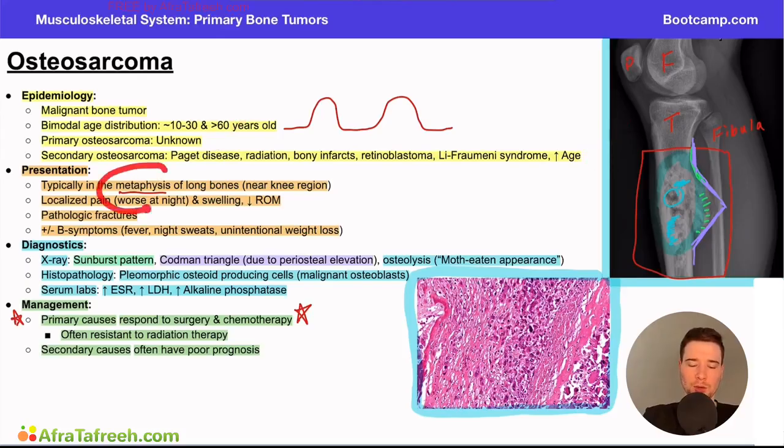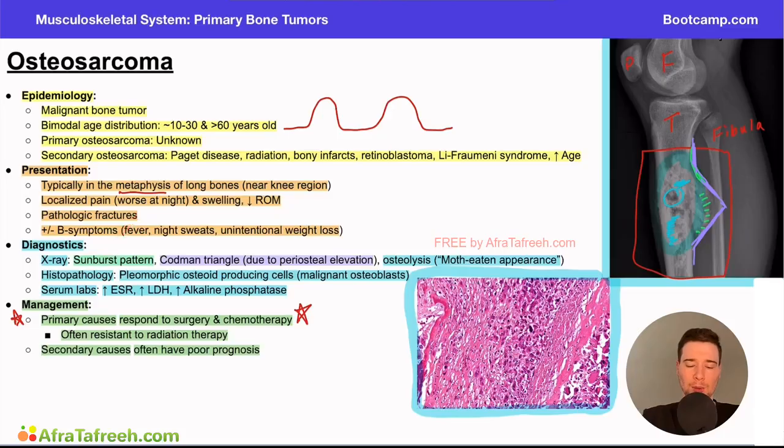Presentation here typically going to occur in the metaphysis of the long bone, often near the knee region. Patients are often going to present with pain, swelling, and decreased range of motion, and potentially could be presenting with a pathologic fracture. Plus or minus some of the B symptoms, right? Fevers, night sweats, weight loss. Because this is a cancer, although it's a bone cancer, patients can still present with these classic cancer symptoms.